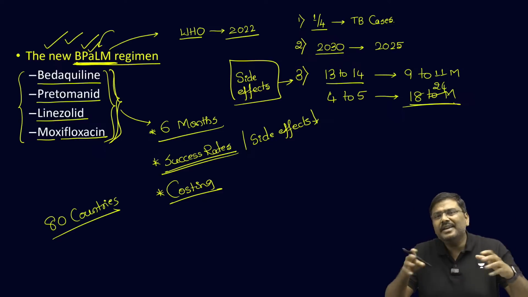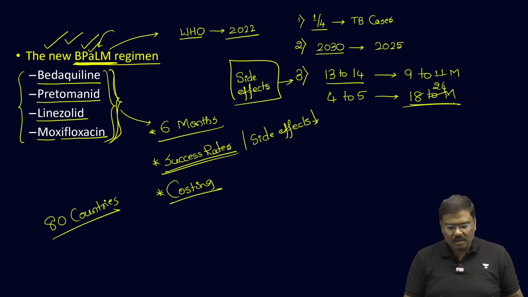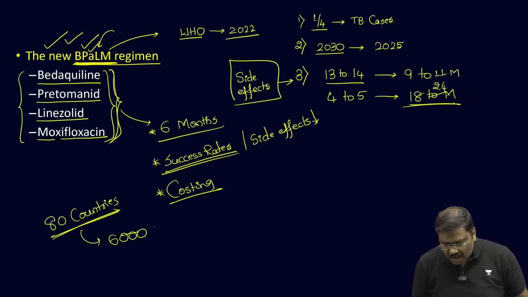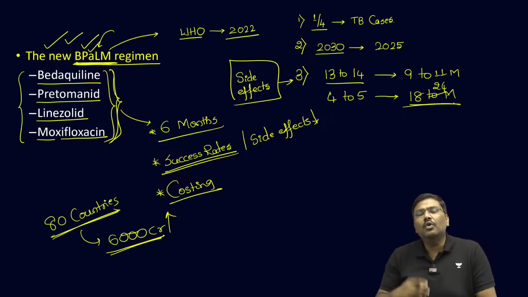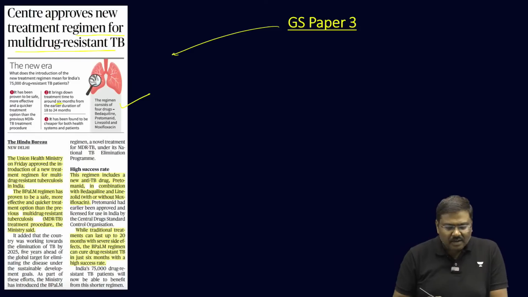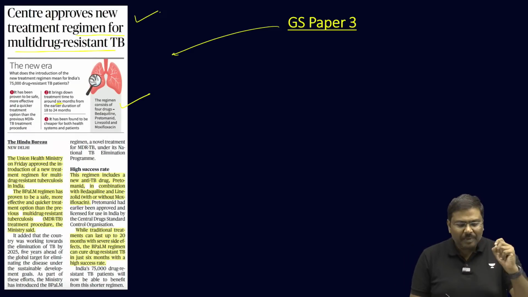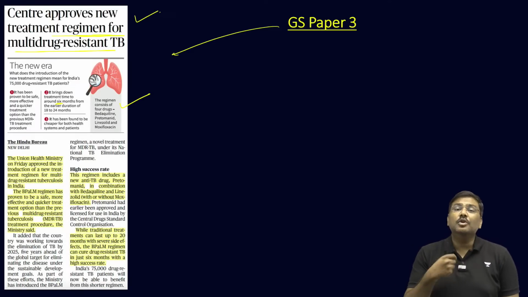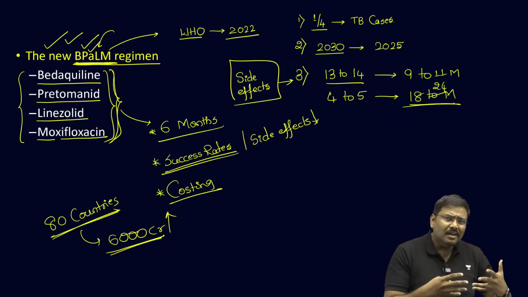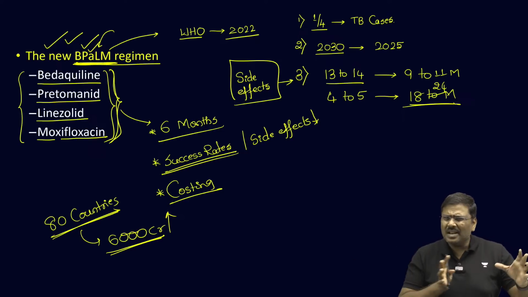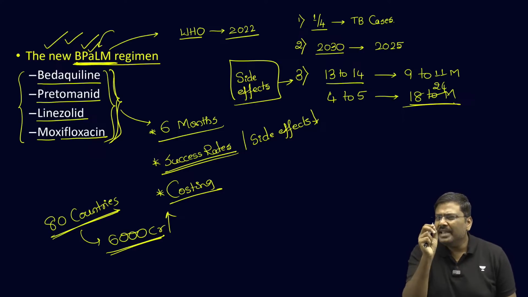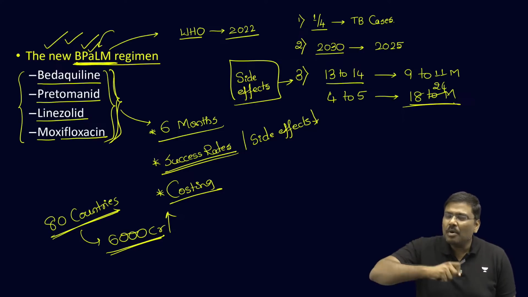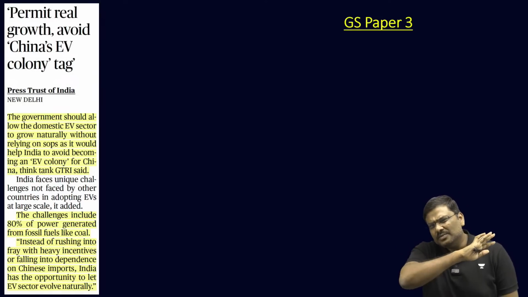So, if all the countries around the world shift to this kind of regimen, the overall savings around the world will be more than 6,000 crore rupees. More than 6,000 crore rupees can be saved if you shift to this kind of 4 drug combination regime. So, these are certain very important points in the context of Government of India approving new treatment for tuberculosis. Please be very careful. The bacterial diseases and the viral diseases, in the last 4 to 5 months, lot of articles have been appearing in the Hindu newspaper. Please make a note of all of these questions. Probability of questions being asked on one of these is very, very high now.